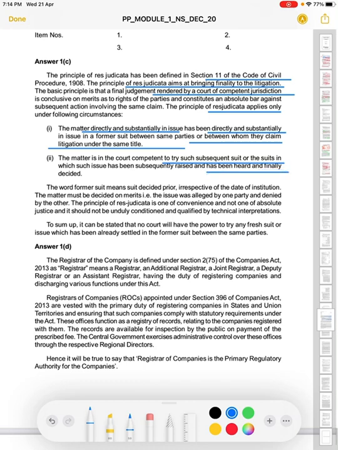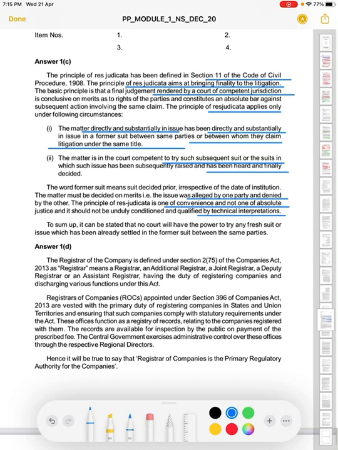Now the former suit means a suit decided prior, irrespective of the date of institution. The matter must be decided on merits. That is, the issue was alleged by one party and denied by the other party. Now the principle of res judicata is one of convenience and not one of absolute justice. It should not be unduly conditioned and qualified by technical interpretations.